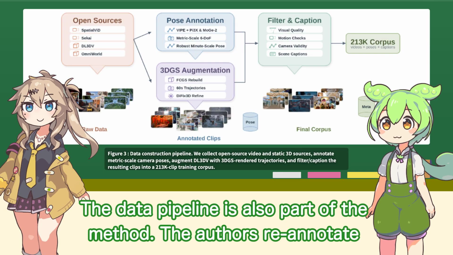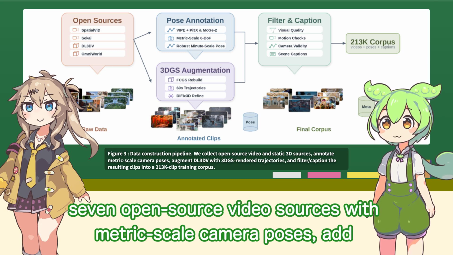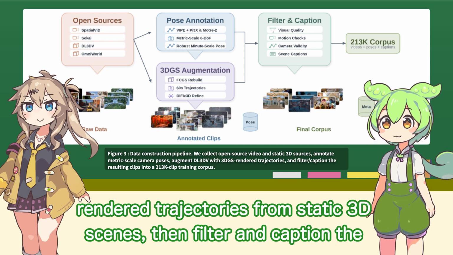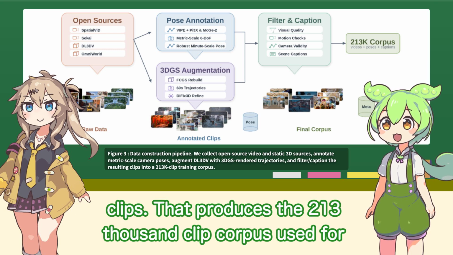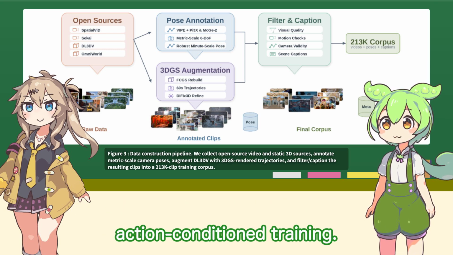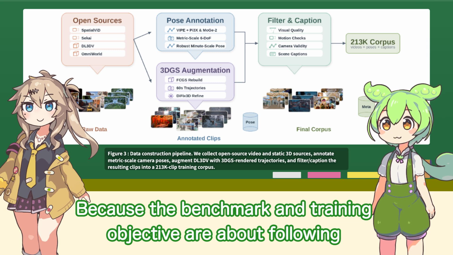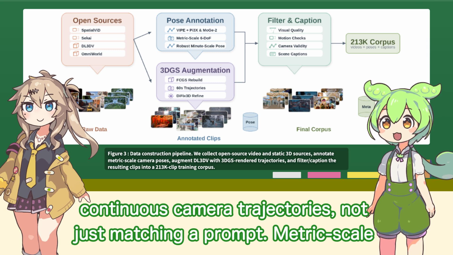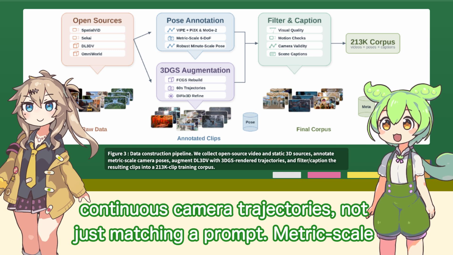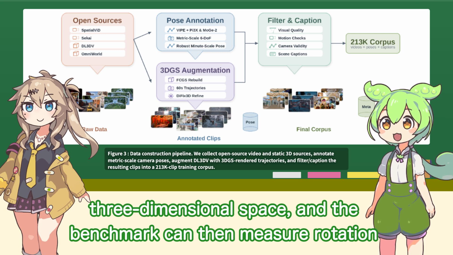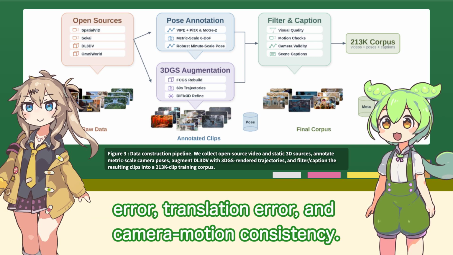The data pipeline is also part of the method. The authors annotate even open-source video sources with metric-scale camera poses. Add rendered trajectories from static 3D scenes, then filter and caption the clips. That produces the 213,000-clip corpus used for action-conditioned training. Why spend so much effort on pose annotation? Because the benchmark and training objective are about following continuous camera trajectories, not just matching a prompt. Metric-scale poses let the model learn what a requested motion means in real 3-dimensional space, and the benchmark can then measure rotation error, translation error, and camera motion consistency.